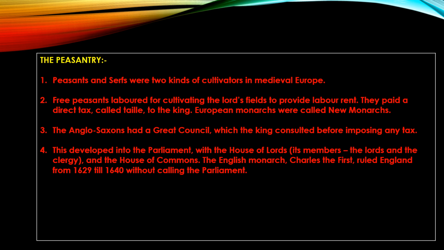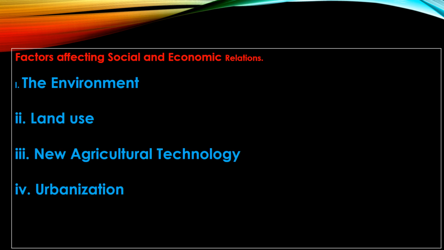And the lord could decide whom a serf should marry, or might give his blessing to the serf's choice, but on payment of a fee. That means without a fee they had to do work. Understood? So these are the basic divisions: first estate, second estate, and third estate, and they are very, very important.